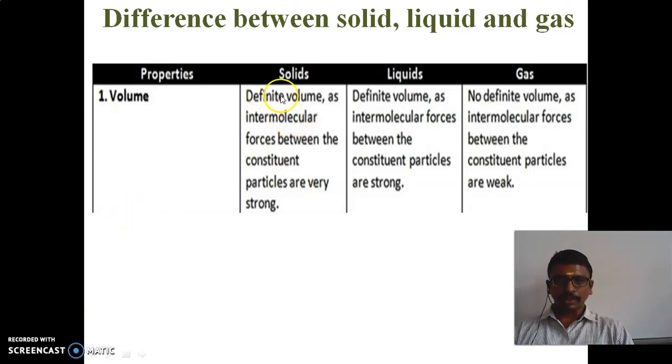Solid has a definite volume, as the intermolecular forces between the constituent particles are very strong. Liquid has a definite volume, as the intermolecular forces between the constituent particles are strong, not very strong. But gases have no definite volume, as the intermolecular forces between the constituent particles are weak. So when we arrange in increasing order, the least is gases, next is liquid, and next is solid.